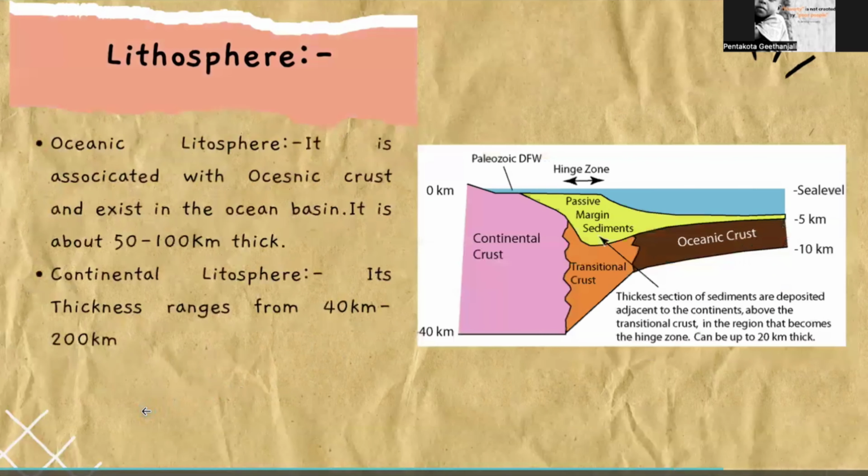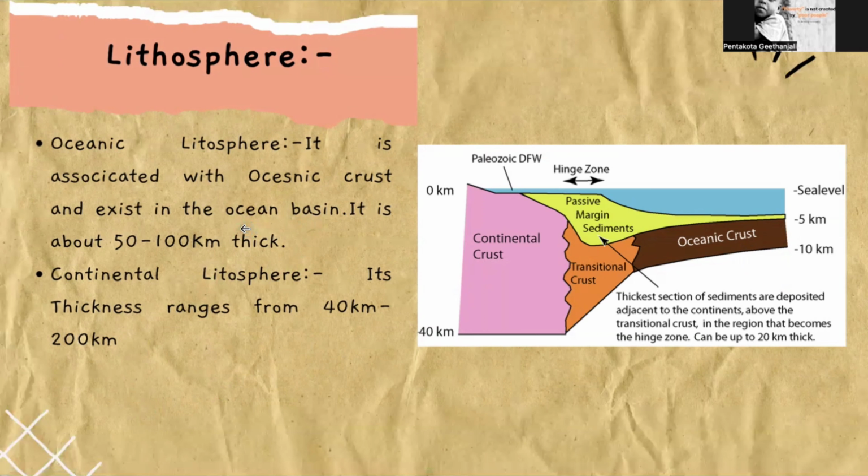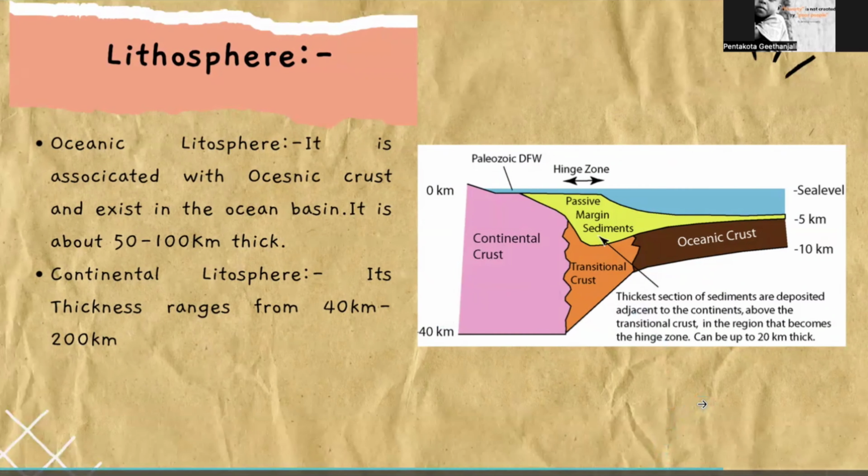The oceanic lithosphere is associated with oceanic crust, and it is about 50 to 100 kilometer thick. And the continental lithosphere's thickness ranges from 40 kilometer to 200 kilometer. So this is all about biosphere, atmosphere, hydrosphere, and lithosphere.